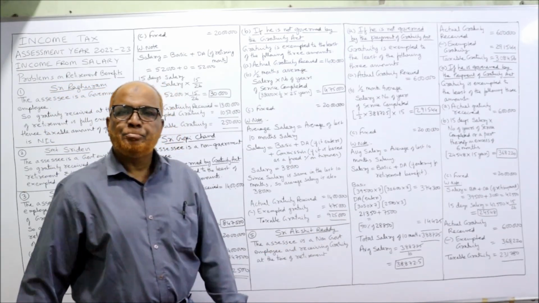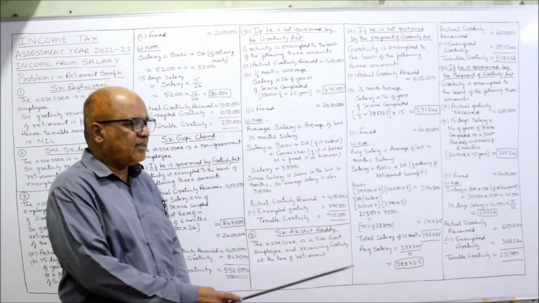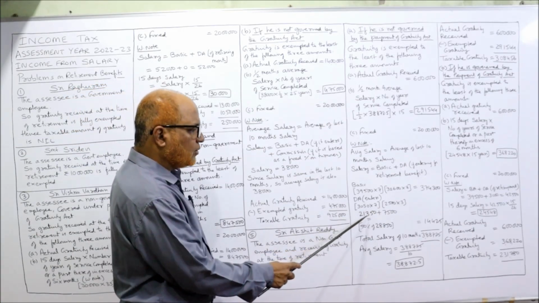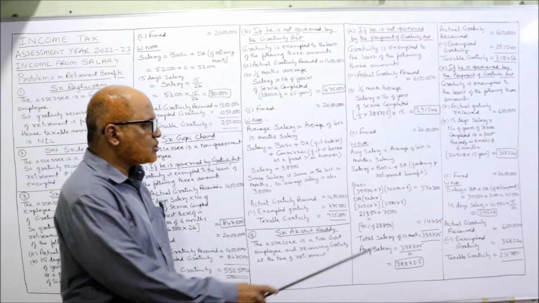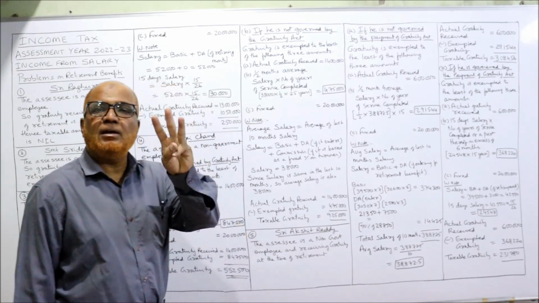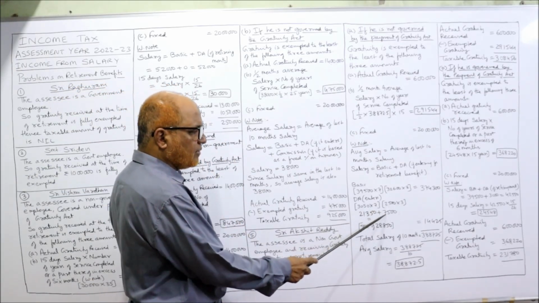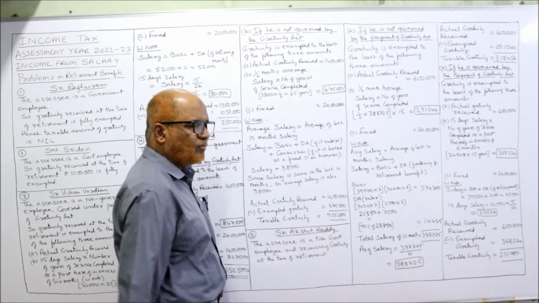Similarly, DA. Immediately before retirement, for 7 months, he was getting DA 3,050. Multiply 3,050 into 7, you will get 21,350. Before these 7 months, his DA was 2,500. We need 3 months because totally 10 months. So 2,500 into 3, 7,500. Add up, 21,350 plus 7,500, 28,850.